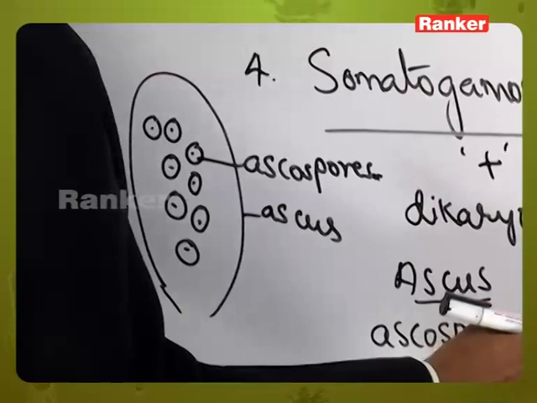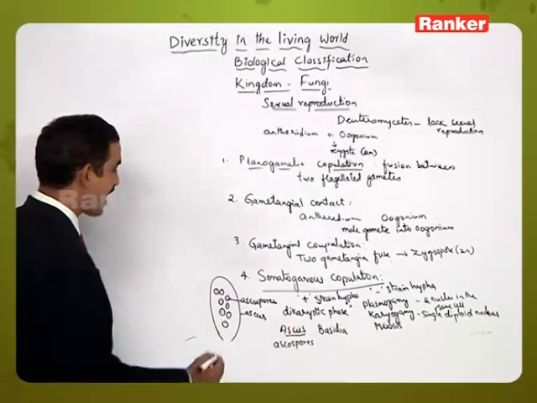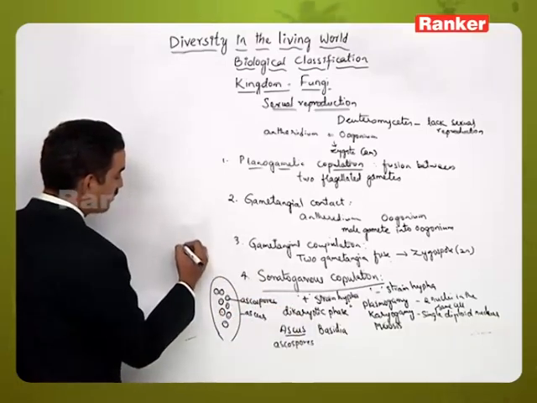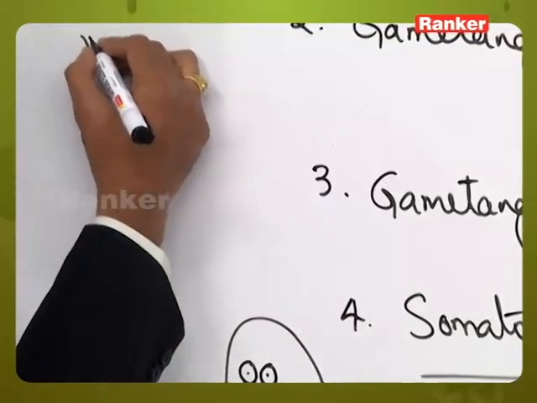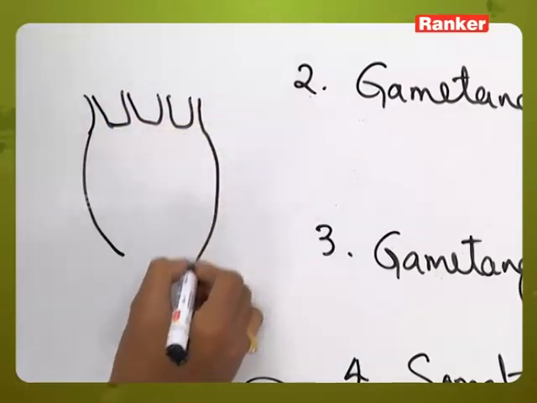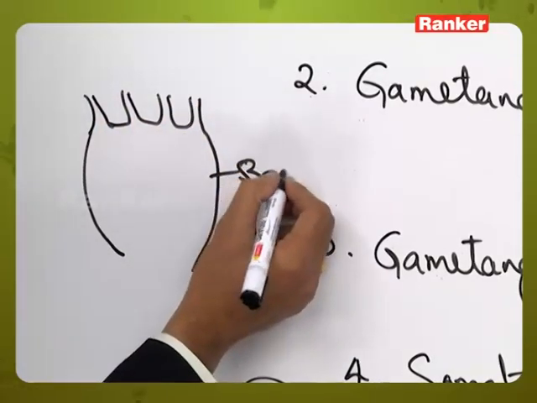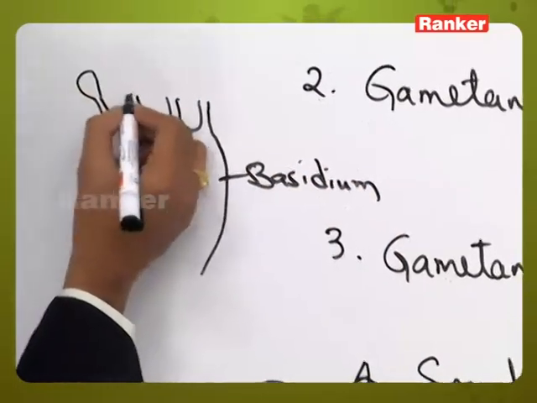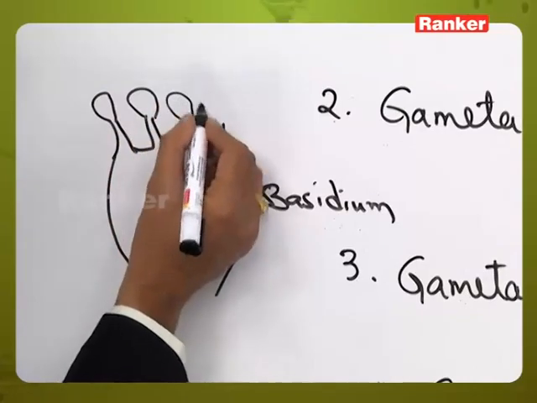Whereas if we consider the structure of basidia in the basidiomycetes, the nucleus present in the basidia will undergo meiosis to produce 4 haploid structures. So this is a basidia or basidium, and they will produce 4 haploid structures outside.